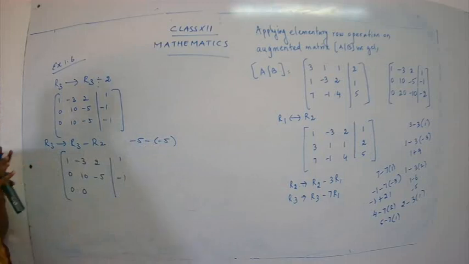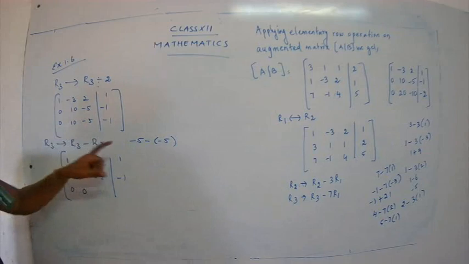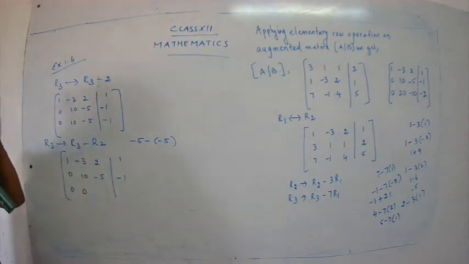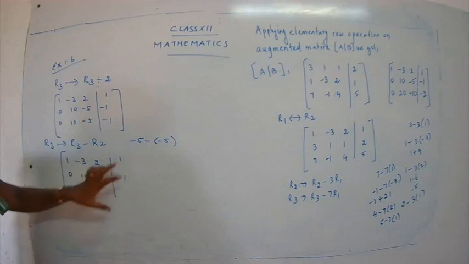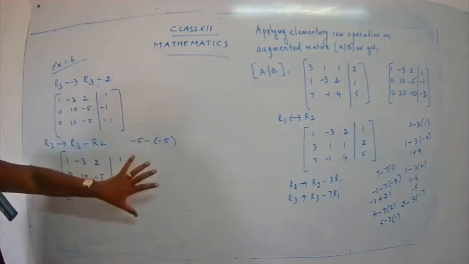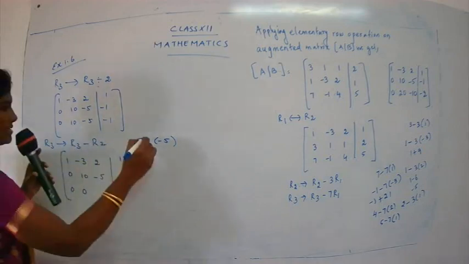Be careful with the sign, children. I always say that integers are very, very important. Apply the calculations properly. You have to think of the operations that you have to follow. Minus means plus. Don't just simply close your eyes and write down any answer. Check properly. So minus 5 minus, it's plus.